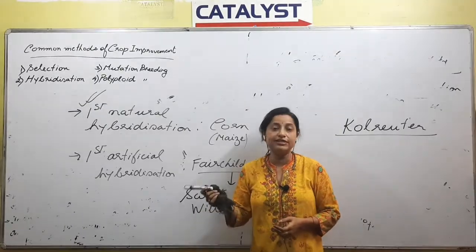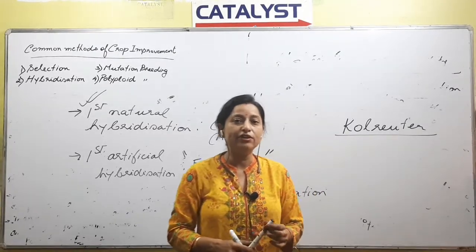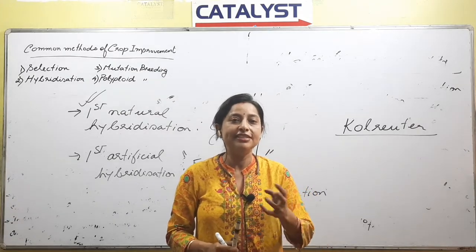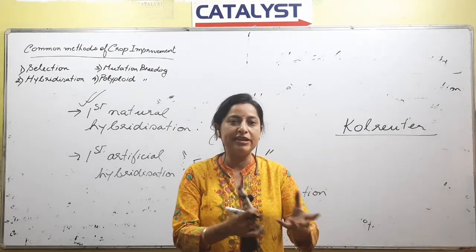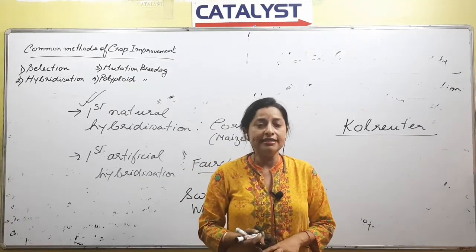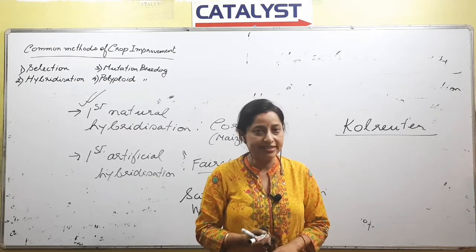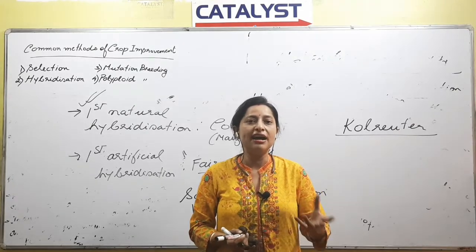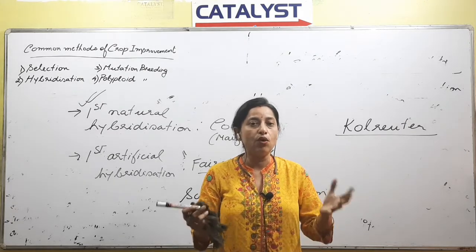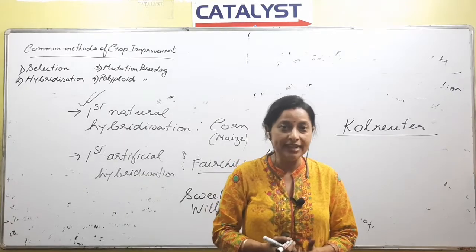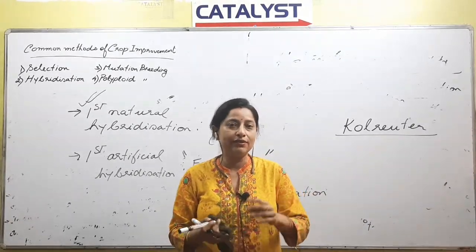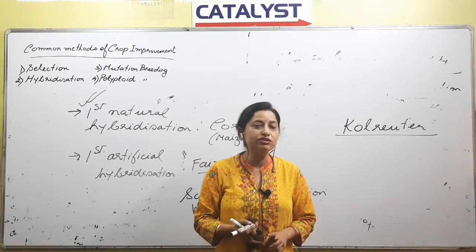And the last point: maximum hybridization is man-made, and since it is man-made, you cannot say that all the experiments we do are always successful. When we feel like it, we cross and get the best progeny; it is not like this. What we need to remember is that of all the experiments we do, maybe only one among hundreds, out of 100 experiments, produces a plant with all the desired qualities that we want. So it is not as simple as we think, that we cross two plants and immediately get the best progeny. We need to go for a repeated process to get a certain product.